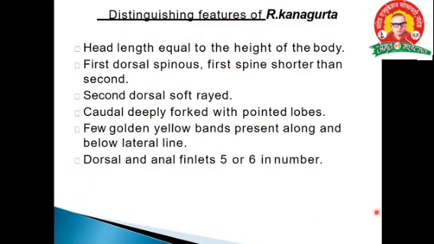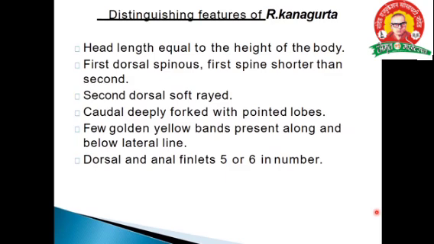Then about the external characters: head length is equal to the height of the body. It is commonly called mackerel in India, in Hindi Bangdi, or on the Mumbai side it is also called Bangda.